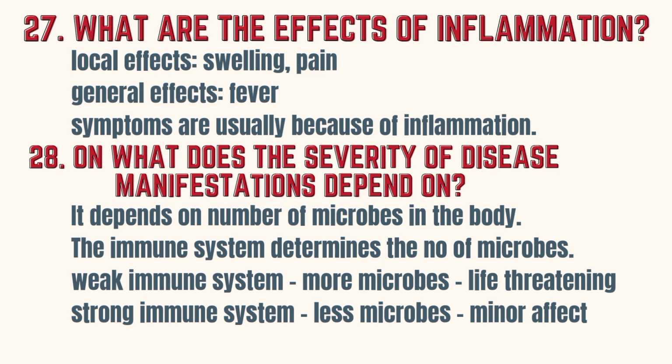On what does the severity of disease manifestation depend? It depends on the number of microbes in the body, that is determined by the immune system. A weak immune system means more microbes that will be life-threatening, and a strong immune system means fewer microbes and this will have a minor effect on the body.